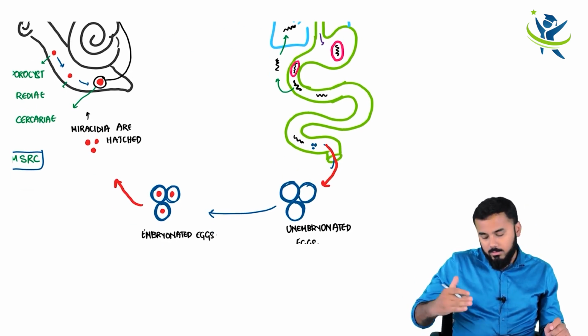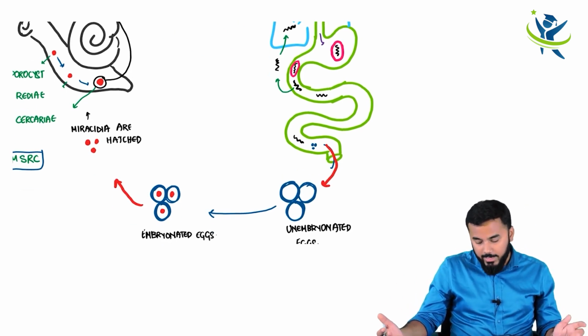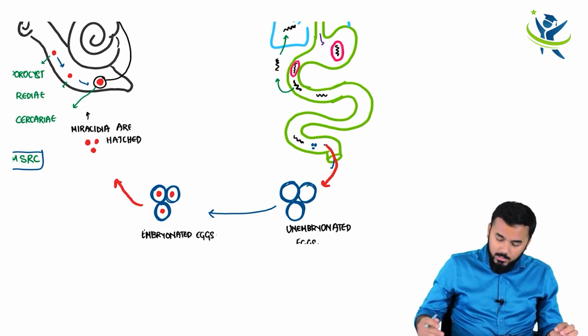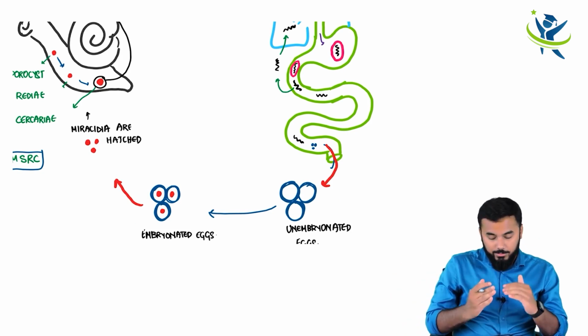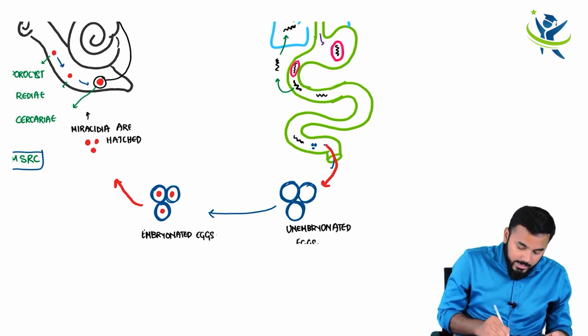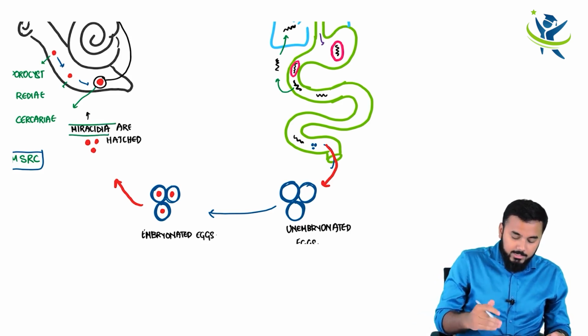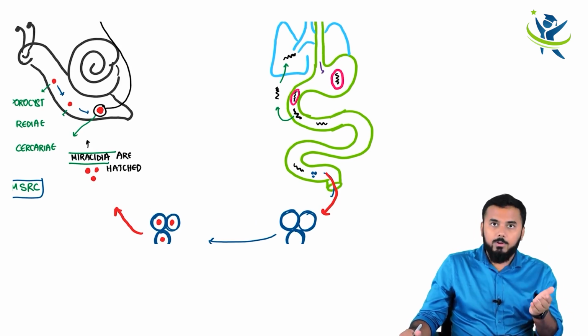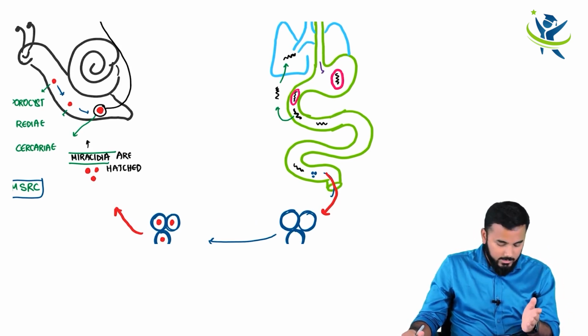Again the larva is converted into the eggs, right? That is the unembryonated eggs. Obviously they go to the liver. So it is converted into the unembryonated eggs. Unembryonated eggs will convert into embryonated eggs, and embryonated eggs will release miracidia, right? And these miracidia enter into the snail, and again the common stage for all the trematodes, MSRC.